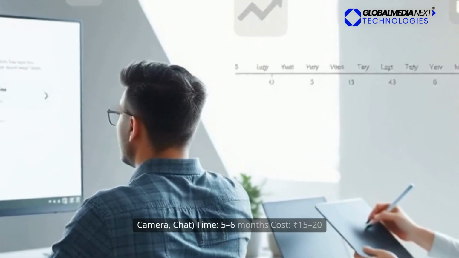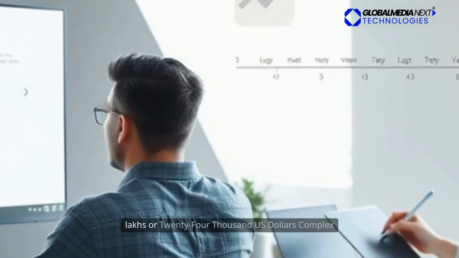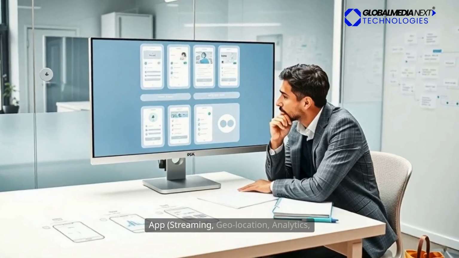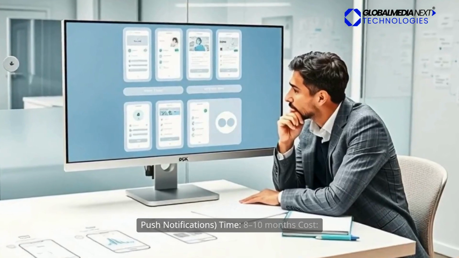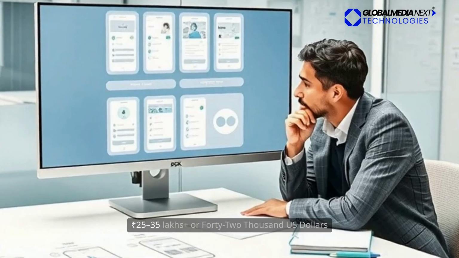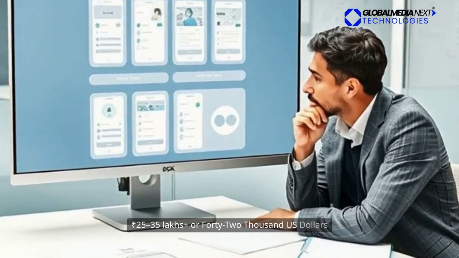Time, 5 to 6 months. Cost, Rs 15 to 20 lakhs, or $24,000. Complex app: streaming, geolocation, analytics, push notifications. Time, 8-10 months. Cost, Rs 25 to 35 lakhs plus, or $42,000.